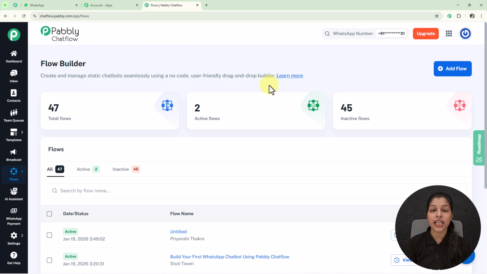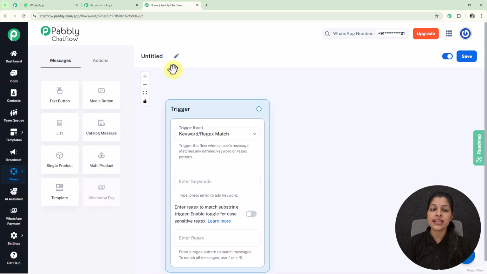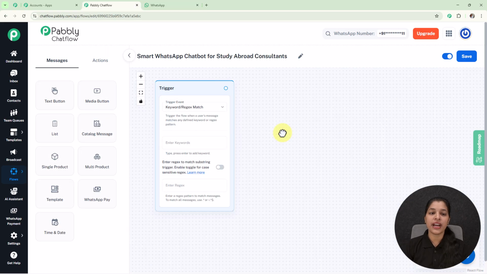And if you want to create a new flow, you just have to click this Add Flow button, and here we land on our flow page where you might see this option of providing the flow name. So now let's provide a name to my flow here. I'm providing it the name Smart WhatsApp Chatbot for Study Abroad Consultants.